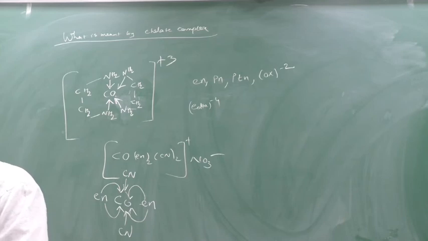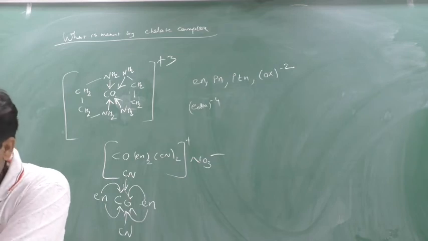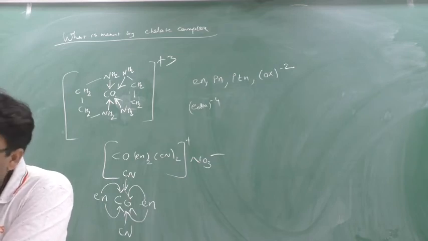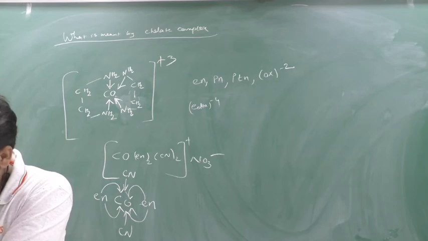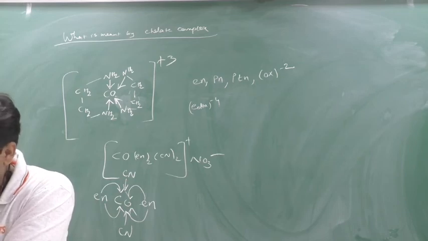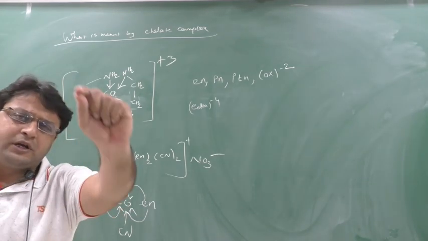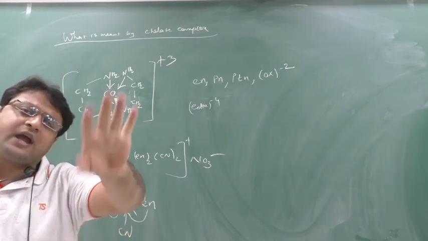Next: symmetry of vacant orbitals of the central metal atom. Where I have written vacant d orbital, cancel that; vacant orbital also will work.